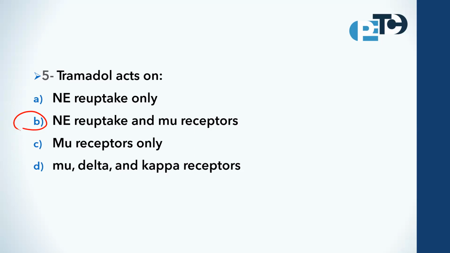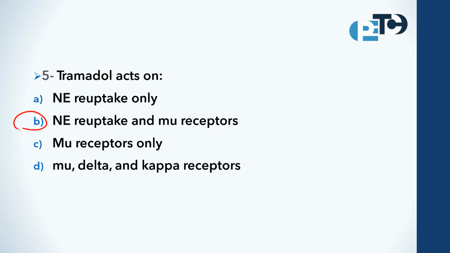Some textbooks consider it an opioid and some do not. But generally, it works through many mechanisms. It primarily binds to mu opioid receptors, giving the opioid function as an analgesic, which helps to alleviate the pain. Additionally, tramadol inhibits the reuptake of norepinephrine, leading to an increased level of the neurotransmitter in the synaptic cleft, plus its effect on serotonin also.